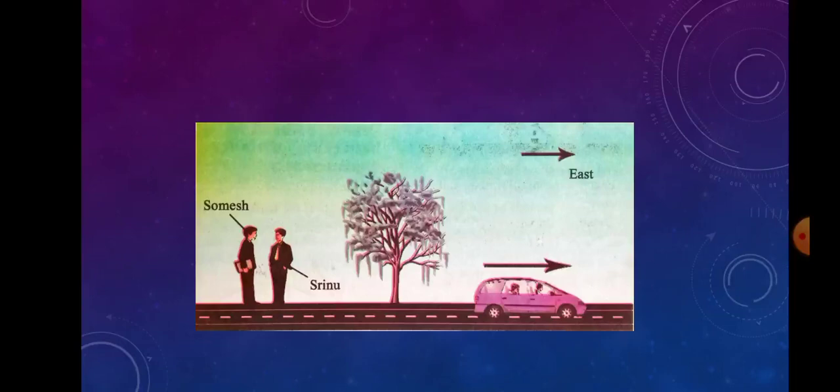Then Srinu asks Somesh, what is the state of motion of the driver and the passenger in the car? Somesh said they are also moving like the car. Why? Because they also change their location with time. That's why both are in moving position.